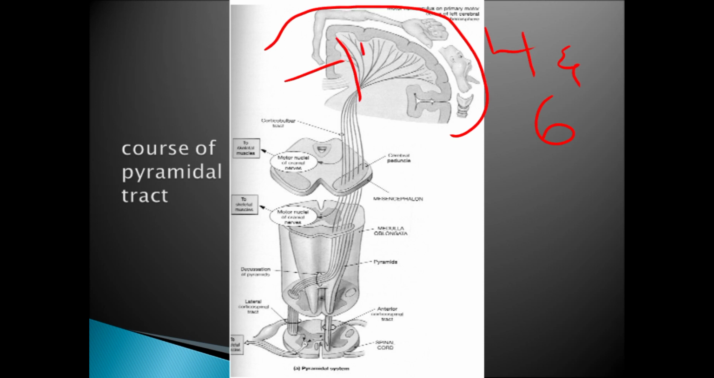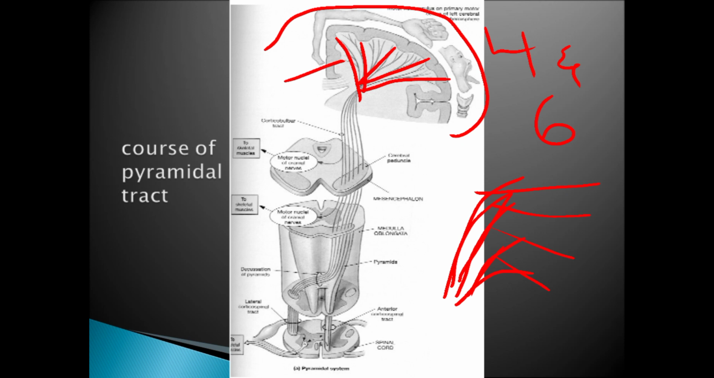So many fibers will be descending down as a corona radiata. So many fibers are descending and they come together. So these fibers form a corona radiata, pass through the internal capsule, and get completely packed.